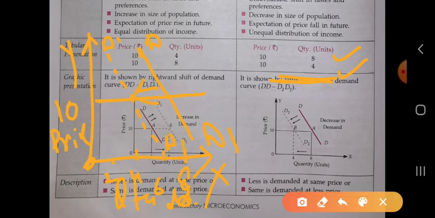It is shifted to the leftward. It shows that there is a decrease in demand when the price is the same. At the price 10, the consumer is demanding the first unit, 8 units of the commodity, and on the second the consumer is demanding less of the commodity, so it will shift to the leftward from 0.8 to 0.4.